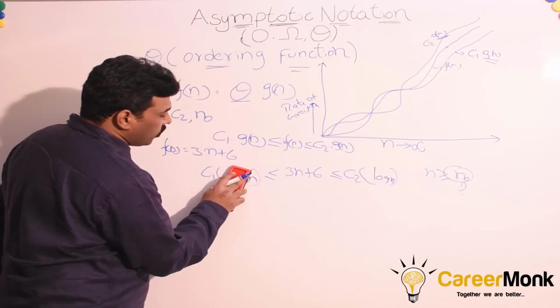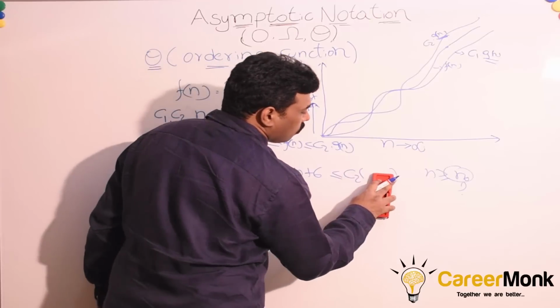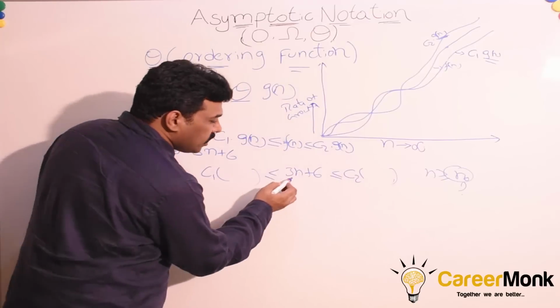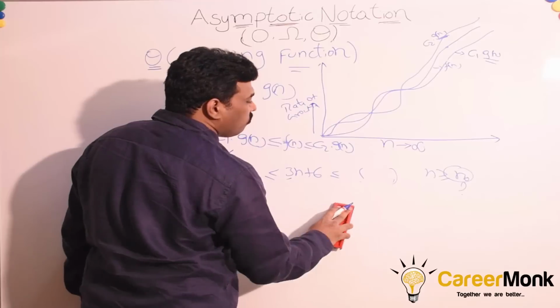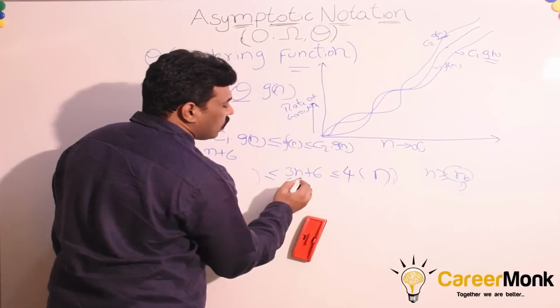So usually what we do, we will follow the same expression. While finding the big O, if it is 3n, we tend to place 4, whatever is the largest.